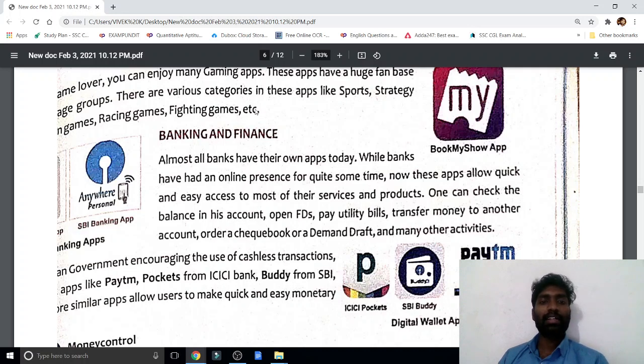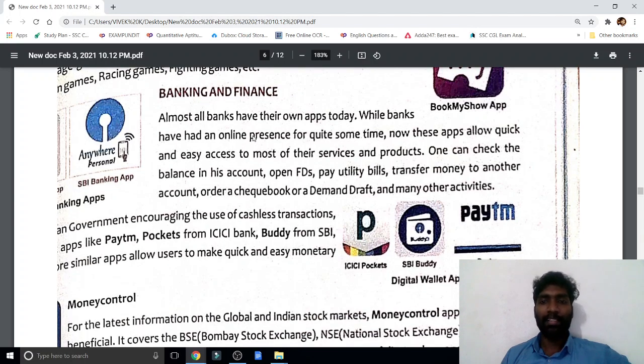Now banking and finance. Currently, if you want to transfer money or buy anything from your own place, from anywhere, at any time, you may transfer money, pay money, or buy any essential thing which is required for you. These are all the things in banking and finance. For example, so many mobile apps are there for banking; each bank is providing a mobile application.